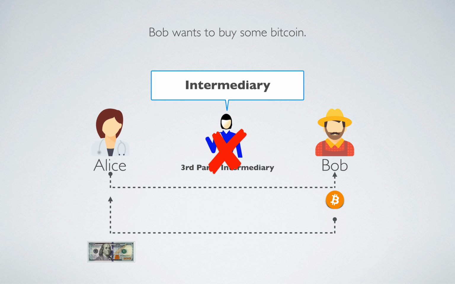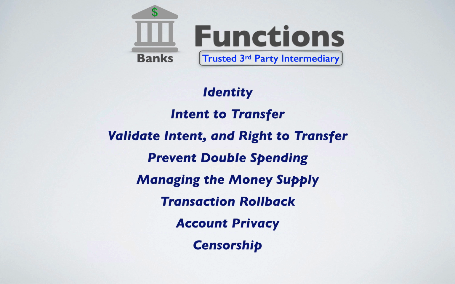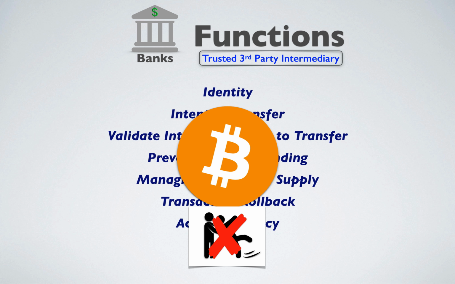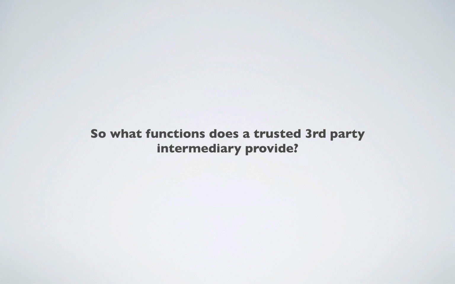Intermediary in this context means an entity who acts as a link between Alice and Bob in order to facilitate the transfer. Having an example of the functions involved with a typical trusted third-party intermediary is essential to understanding how the Bitcoin protocol executes a transfer of Bitcoin without the need for this trust. So, what functions does a trusted third-party intermediary provide?